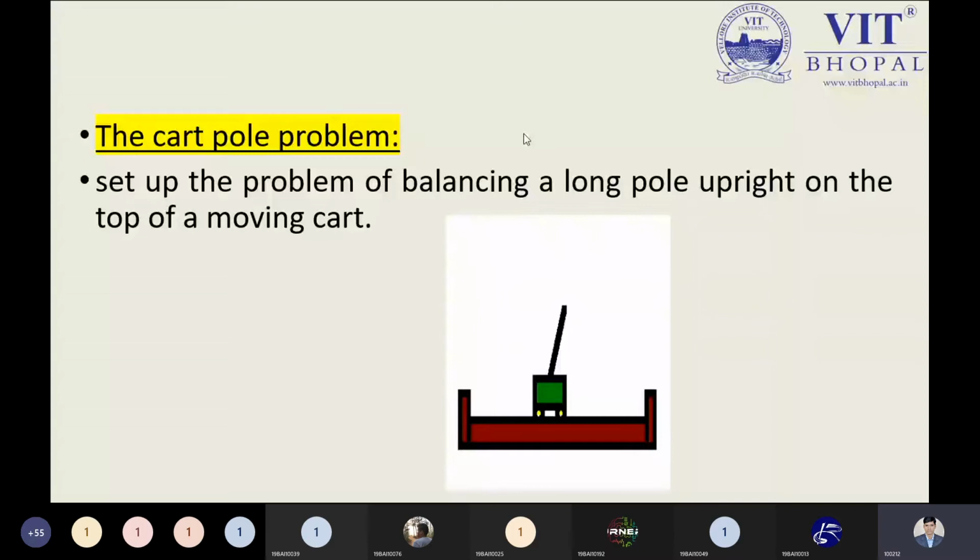So here we have a moving cart, where we have a pole. The pole should be balanced on the upright side. So the direction we need to keep in mind. From this point, you will be able to see the pole is on the upright side, but it is not straight, so there is some angle. The pole we have must be balanced. I am repeating again, the pole must be balanced in a straight way, and that is our problem.